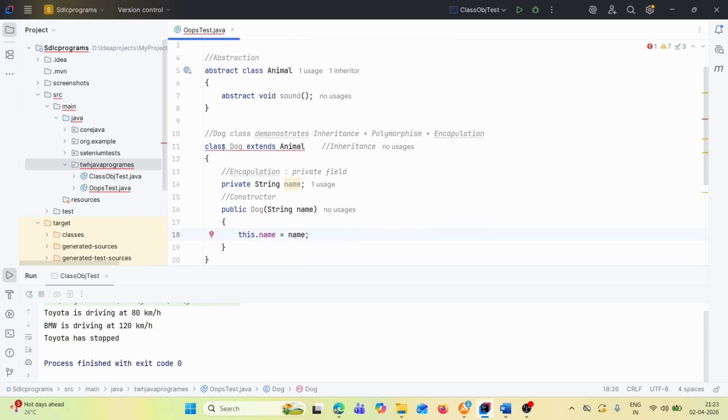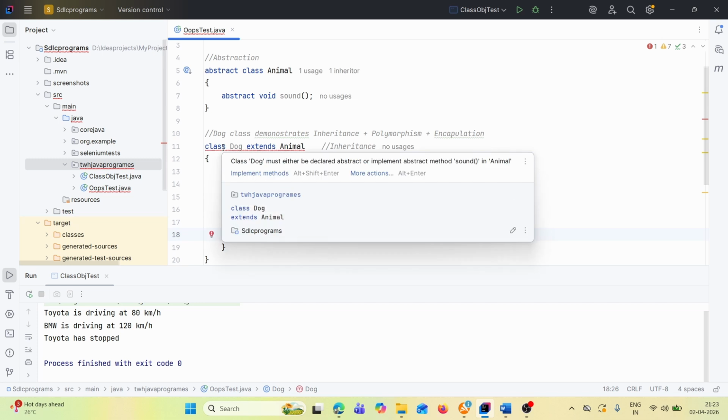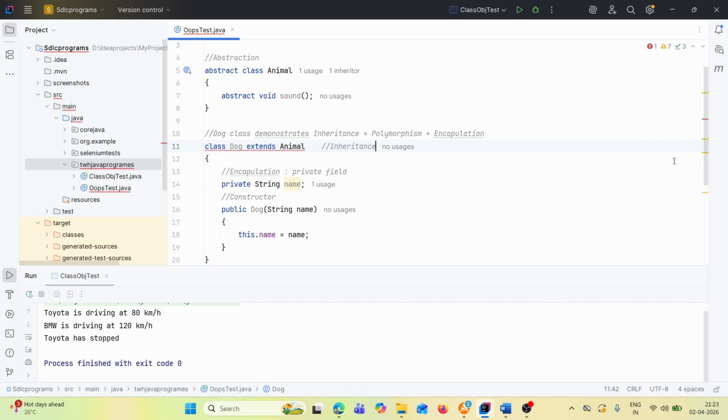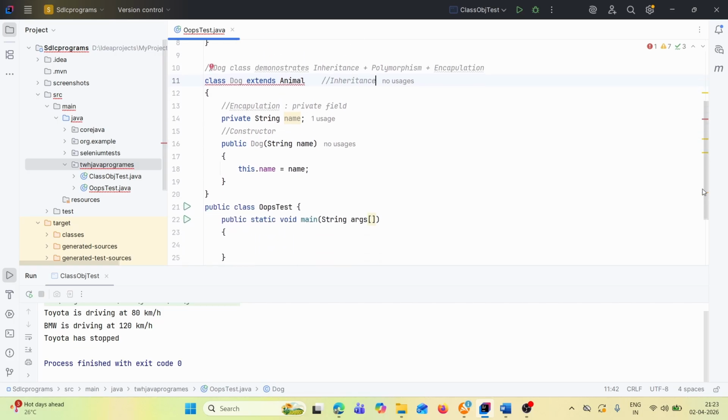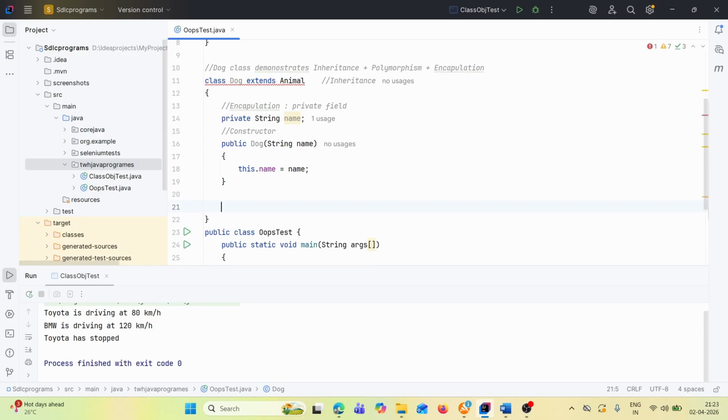After that, what we'll do with getters and setters? Getter controls access to private data.